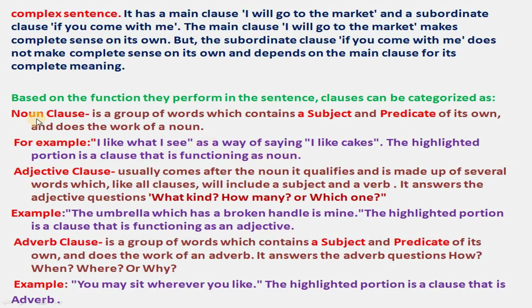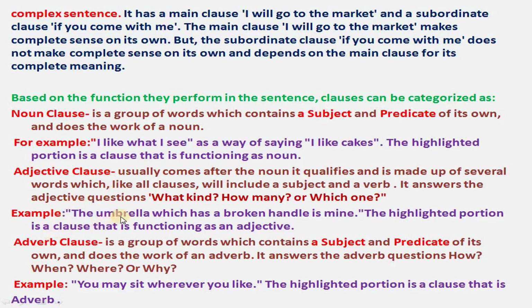So that means it deals with the noun clause. The next one modifies a noun. Its quality is what is called an adjective clause. It usually comes after the noun. It qualifies, and it is made of several words which, like all clauses, will include a subject and verb. It answers the adjective questions: what kind of, how many, which one. So it qualifies something, and that is called an adjective clause.